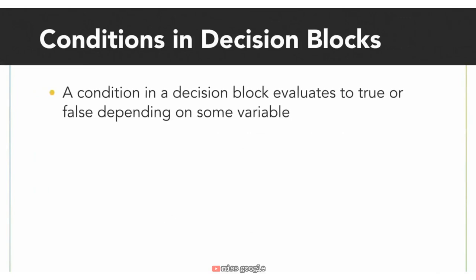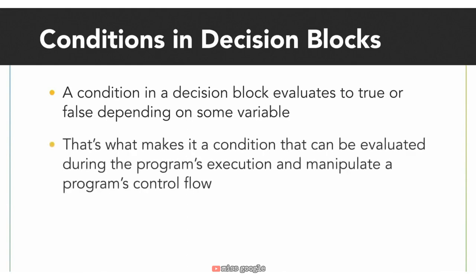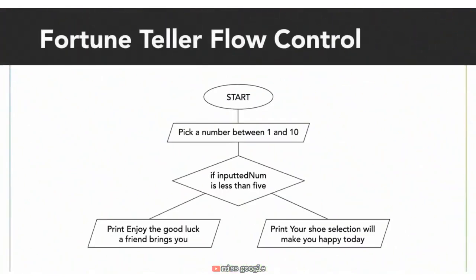Ultimately, a condition in a decision block evaluates to true or false depending on some variable. That's what makes it a condition that can be evaluated during the program's execution and manipulate a program's control flow. Now that we have an idea of how decision-making works in our programs, let's try implementing the fortune teller logic in Java. Let's review our fortune teller program.